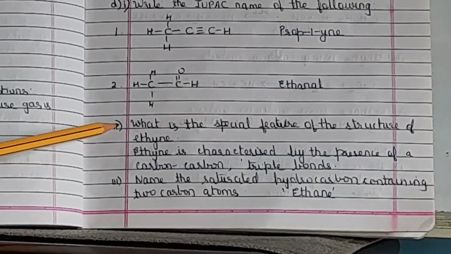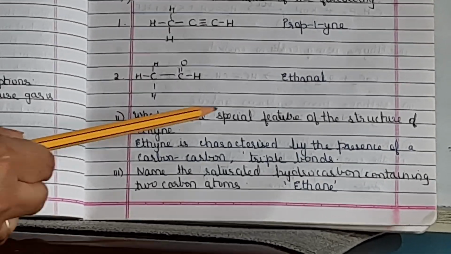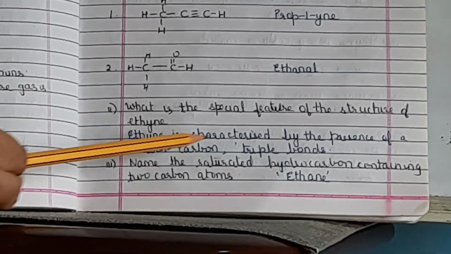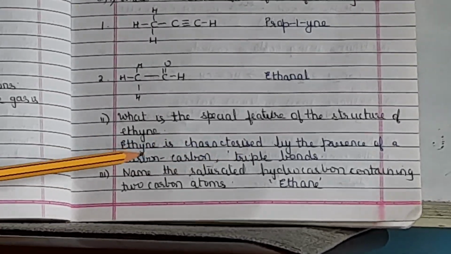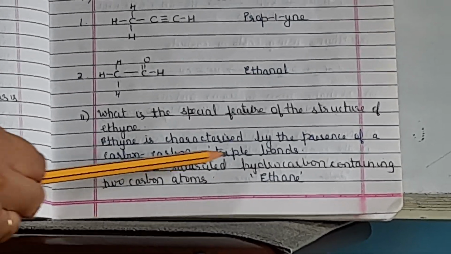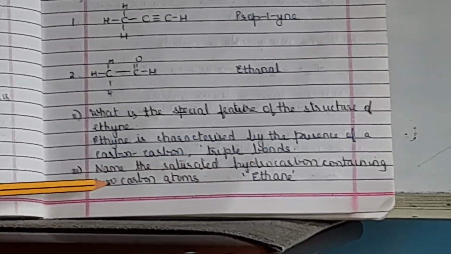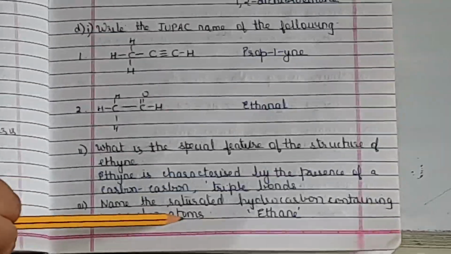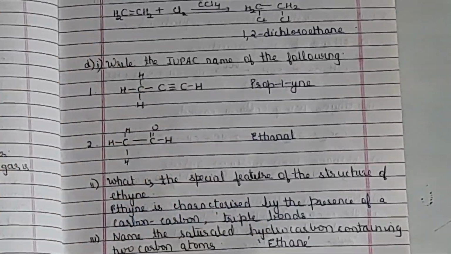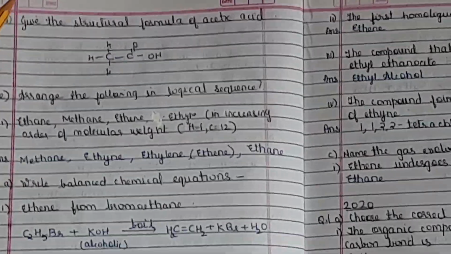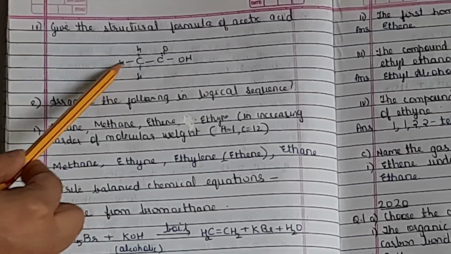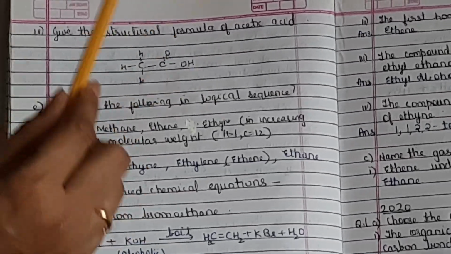Next is, what is the special feature of the structure of ethyne? So ethyne is characterized by the presence of a carbon-carbon triple bond. Then name the saturated hydrocarbon containing 2 carbon atoms. So the saturated hydrocarbon with 2 carbons will be ethane. Okay, we'll move to the next page now. Next is give the structural formula of acetic acid. So acetic acid is CH3 C double bond O, OH.